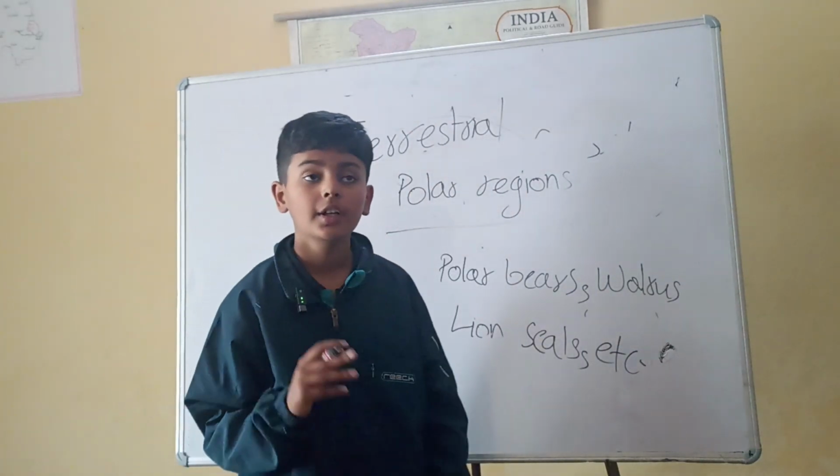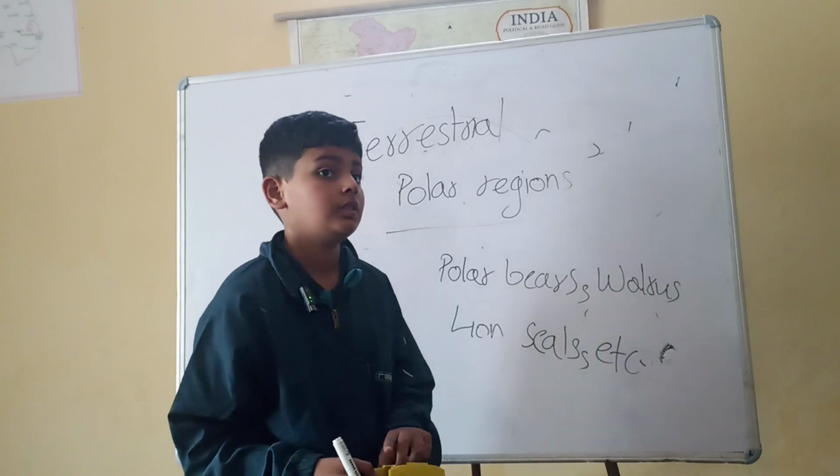It's very cold out there, and there's much less land than the Arctic.